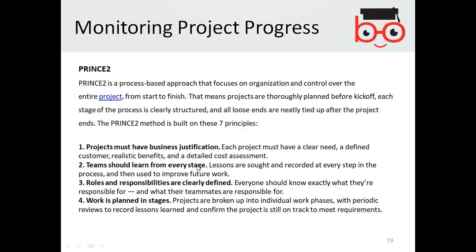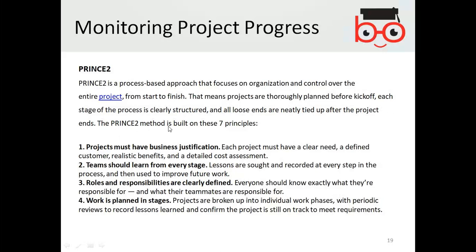PRINCE2 helps you organize and control the overall project from start to finish. That means projects are thoroughly planned before kickoff. Each stage of the process is clearly structured, and all loose ends are neatly tied up when the project ends.